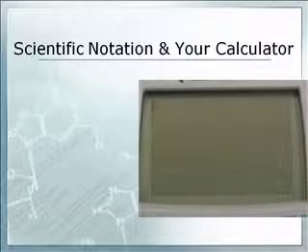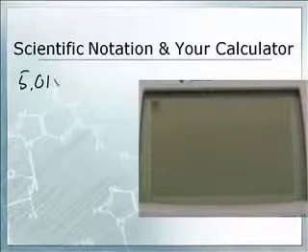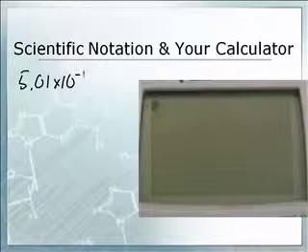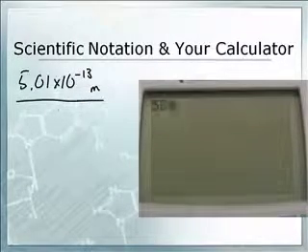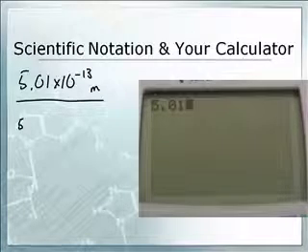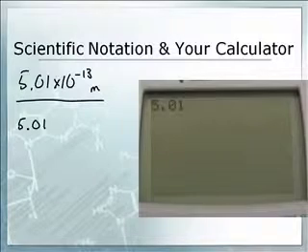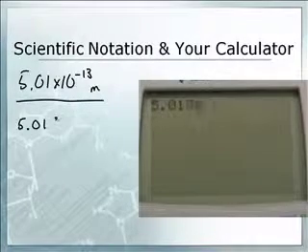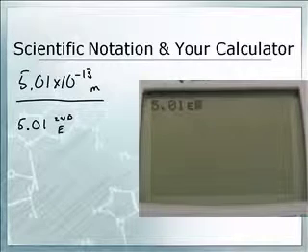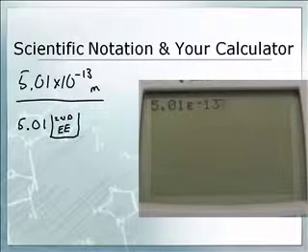So let's say I've got 5.01 times 10 to the minus 13th meters. Let me put that in. So 5.01. So now what, guys, you see on the side here is you just see the screen. So 5.01, then second EE, negative 13.